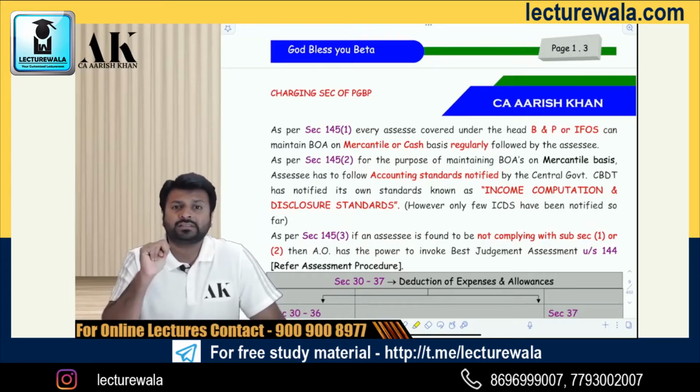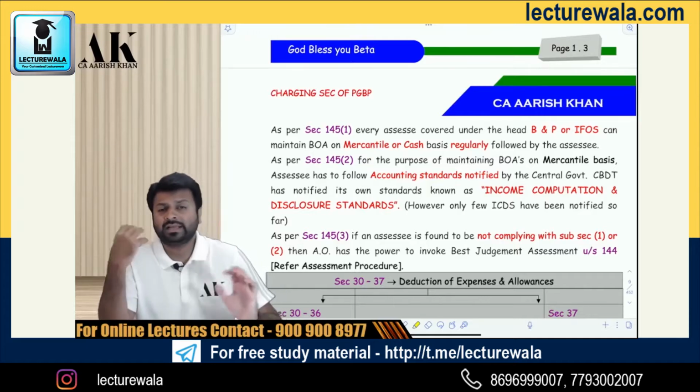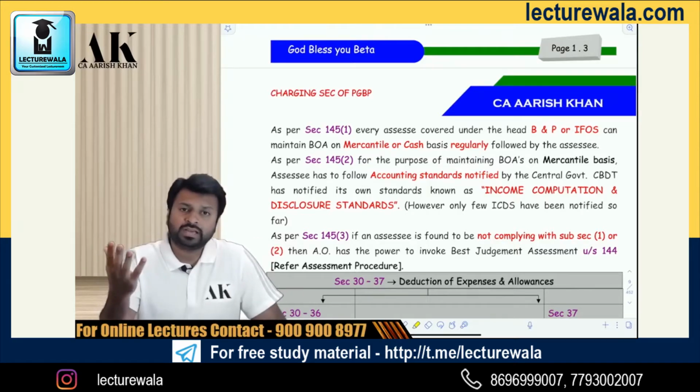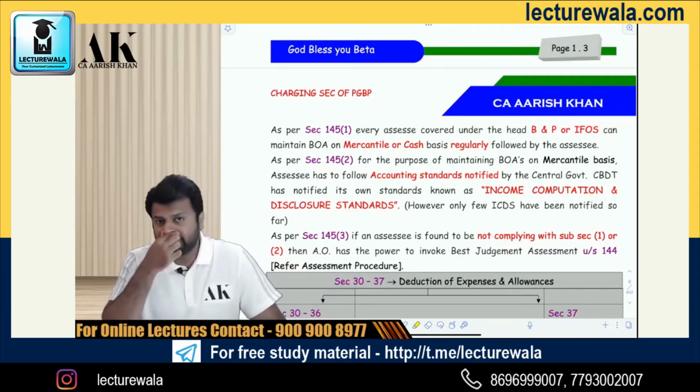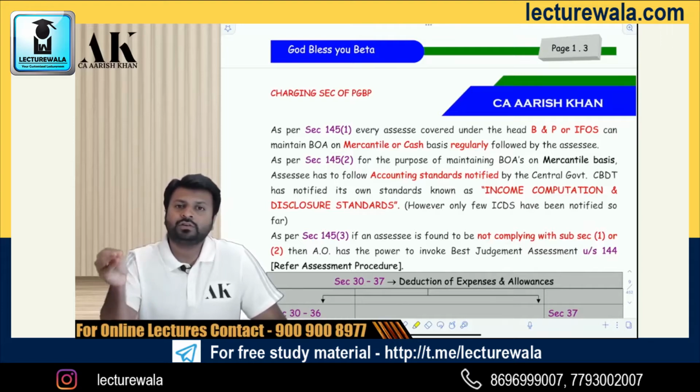Now, subsection 2 says what? If you are following the mercantile system, then there has to be some accounting standards. So what should be the accounting standards? The accounting standard should be the one which is notified by the Government of India. Now, what is notified by the Government of India? What is notified by the Government of India is ICDS. So you have to follow the accounting standards as per ICDS if you are following the mercantile system.